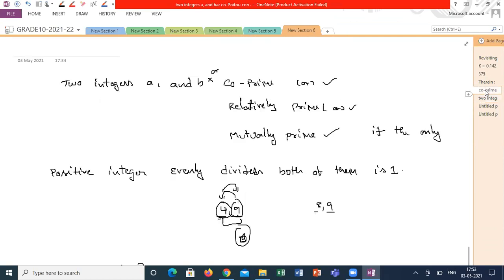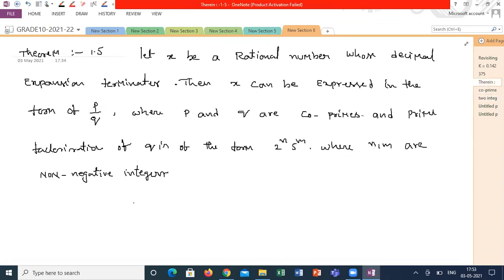This theorem says, suppose I am taking a rational number in the form of p by q. I am going back to the old examples. Suppose I am taking 3 by 8. Are 3 and 8 co-primes or not? They are co-primes. So if 3 and 8 are co-primes, the least form of the rational number is 3 by 8 only. That means you can't reduce it further, correct?